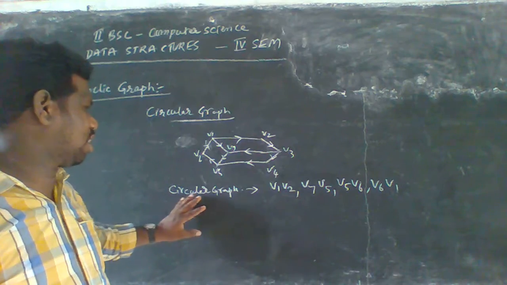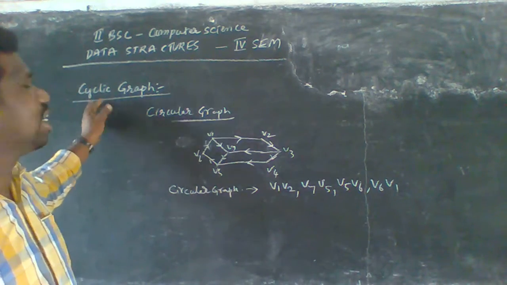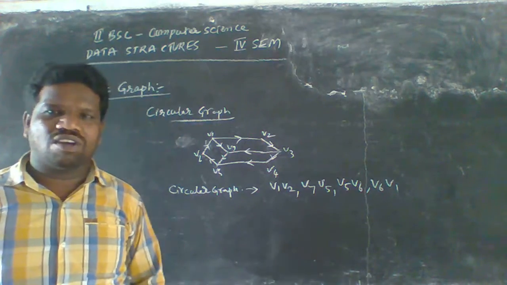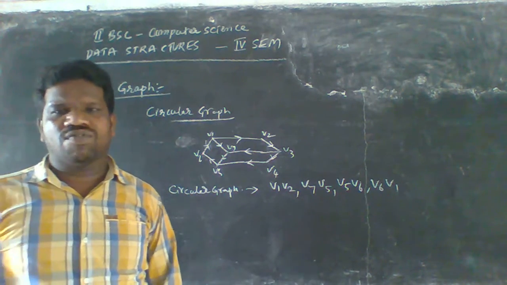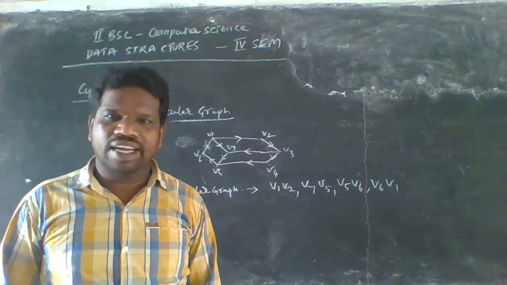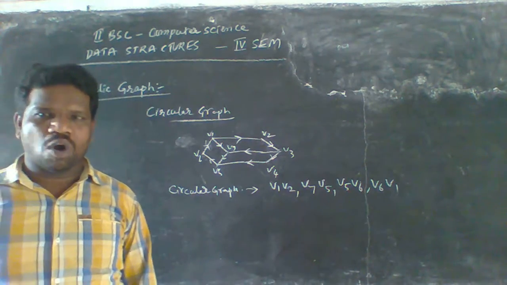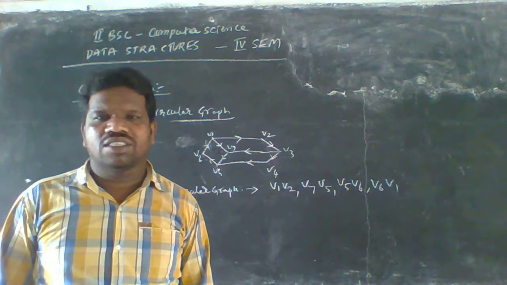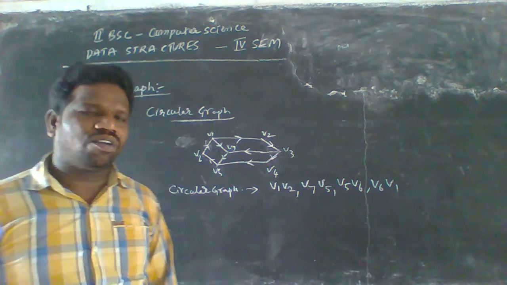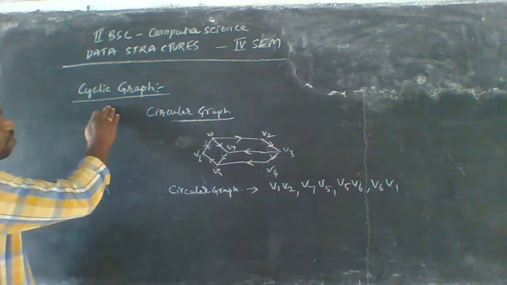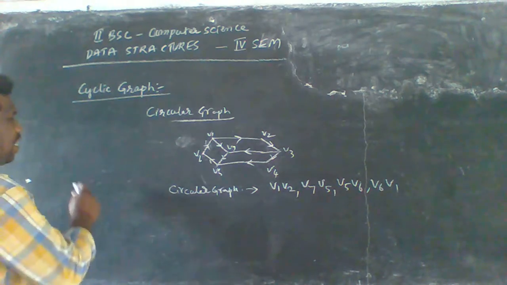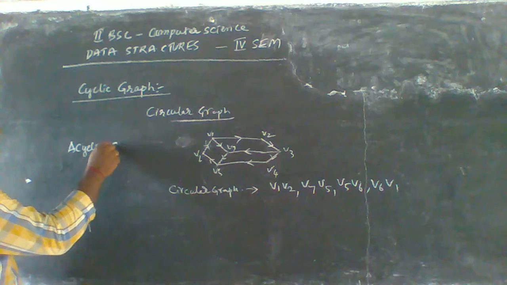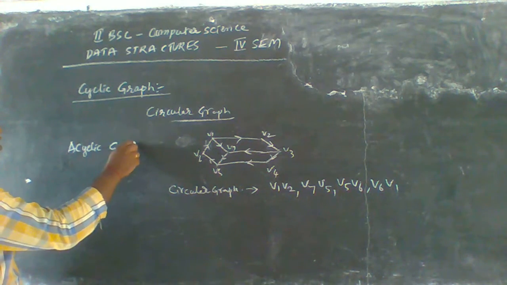This is called a circular graph, or also a cyclic graph. Cyclic graph means that if any graph starts with the same node and ends with the same node, we call it a cyclic graph. A cyclic graph is also called a circular graph. The opposite of a cyclic graph is called an acyclic graph.